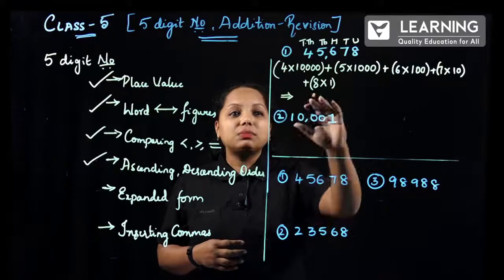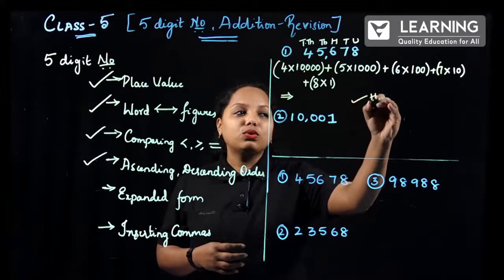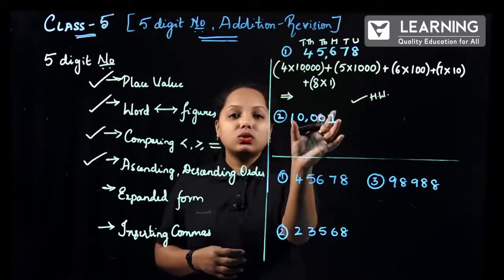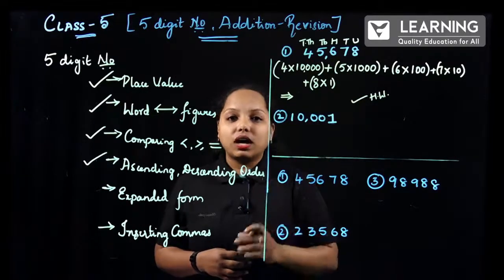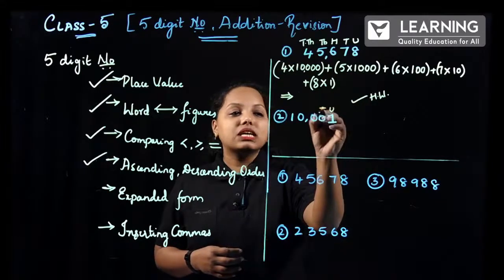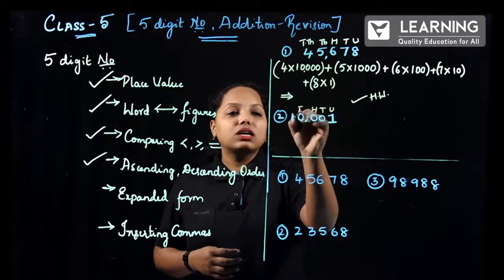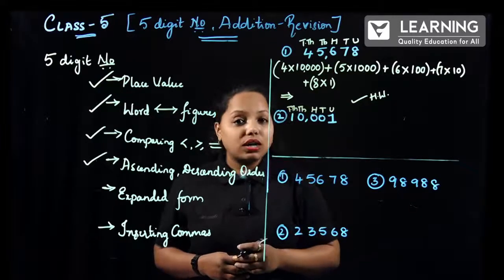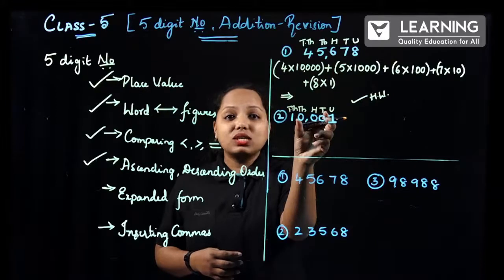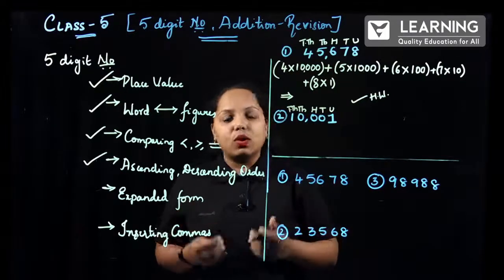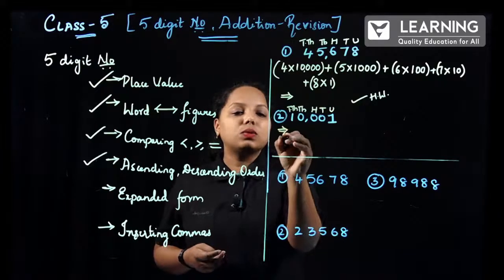Now this part is a homework part for you. You can also comment in the comment section. How about this one? 10,001. I hope you know how to read it, right? Units place, tens place, hundreds, thousand, 10,000. Make sure you read according to the place values, but here zeros are there. You can't read that, right? So directly 10,001.